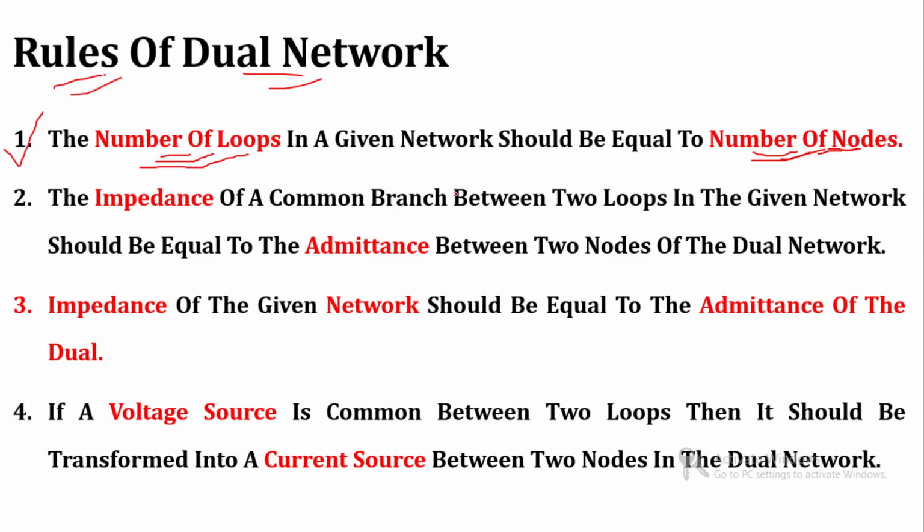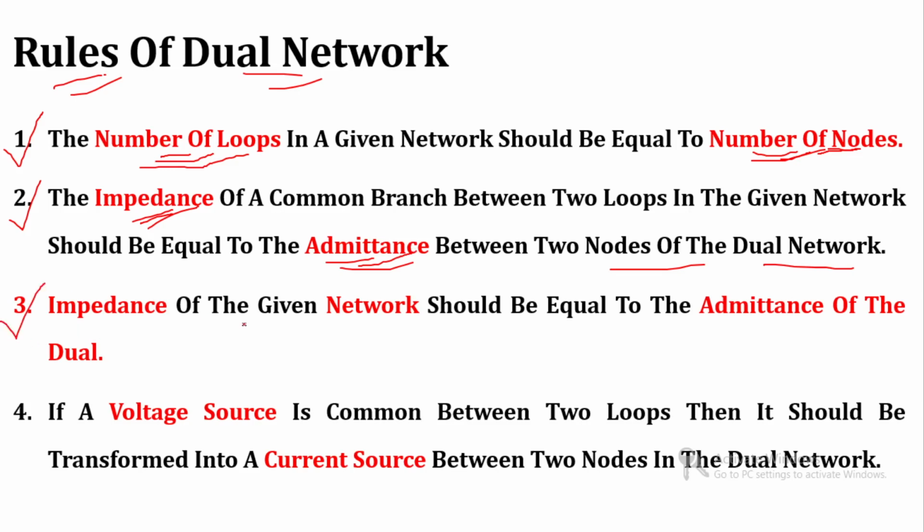The second rule is that the impedance of a common branch between 2 loops in a given network should be equal to the admittance between 2 nodes of its dual network. So impedance of any branch should be equal to admittance of the corresponding branch in its dual network.